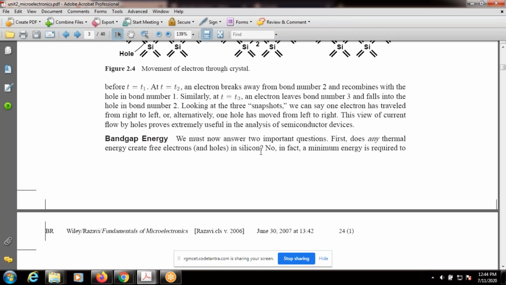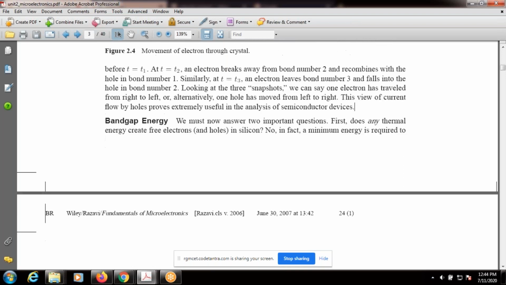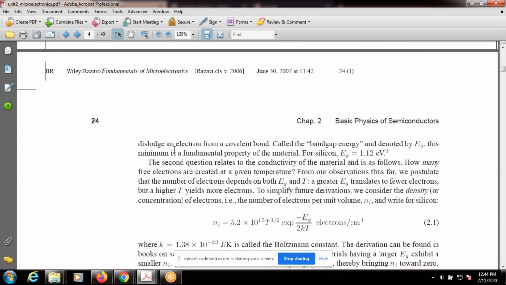What is the minimum thermal energy to create a free electron or free hole? The answer is the minimum energy required to dislodge an electron from a covalent bond. That is called the band gap energy. It is the minimum energy required for silicon to break a covalent bond. Generally that is denoted by EG.